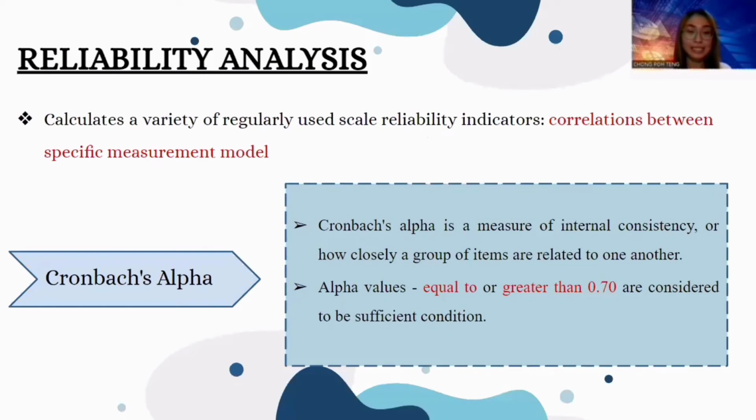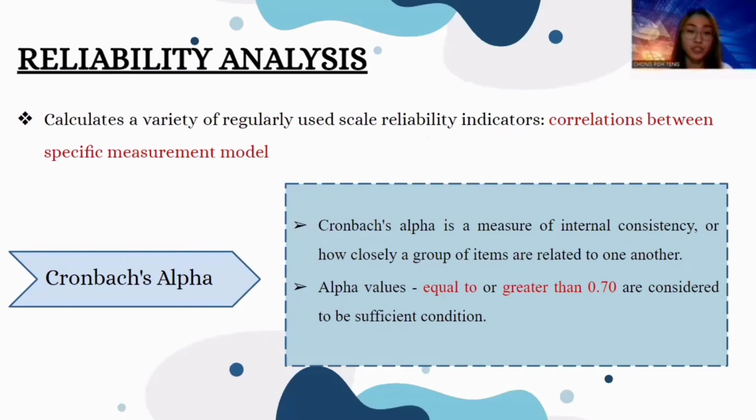The reliability analysis technique calculates a variety of regularly used scale reliability indicators, as well as information on the correlation between specific measurement models. By using reliability analysis, we can assess the extent to which the items in the questionnaire are related to one another, as well as obtain an overall index of the scale's repeatability or internal consistency, and then identify problematic items that should be removed from the scale.